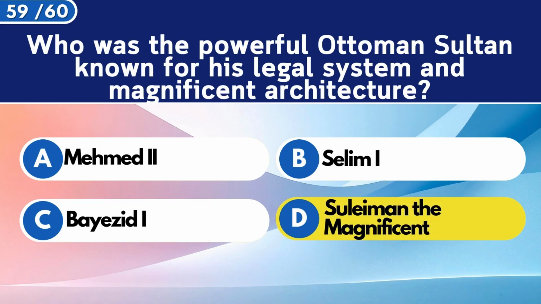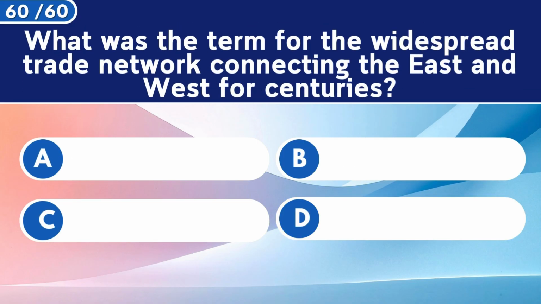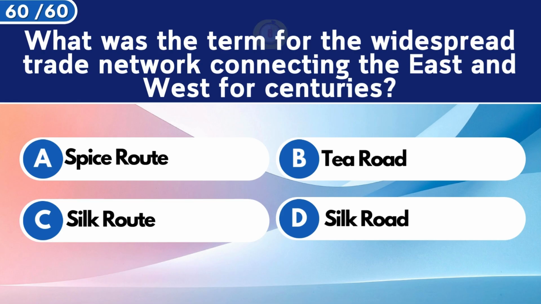Suleiman the Magnificent. What was the term for the widespread trade network connecting the East and West for centuries? Silk Road.